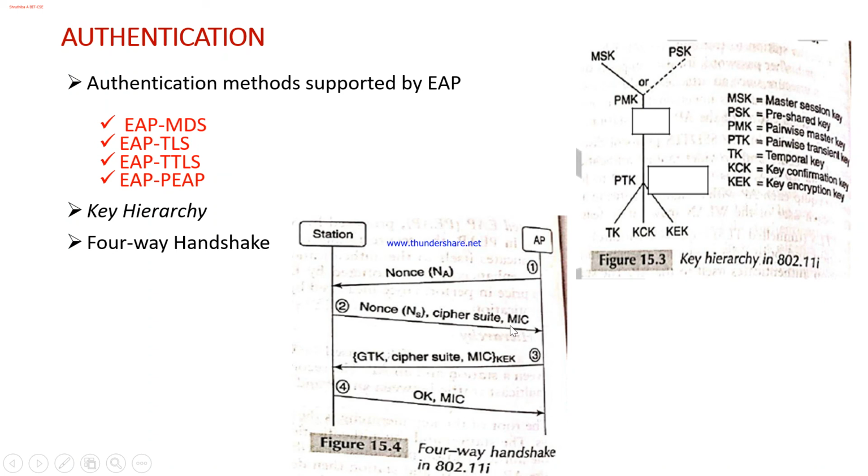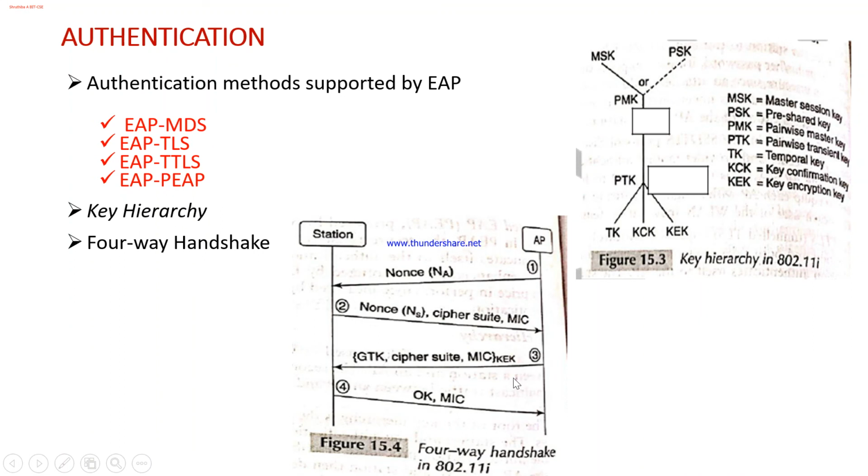This has been generated by the key confirmation key, and such protection will thwart the possibility of a man-in-the-middle attack.